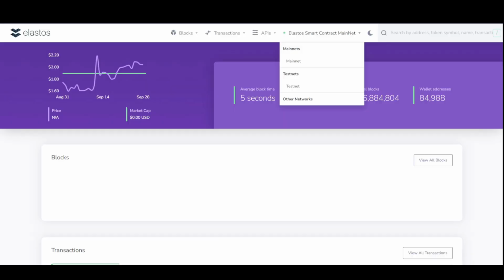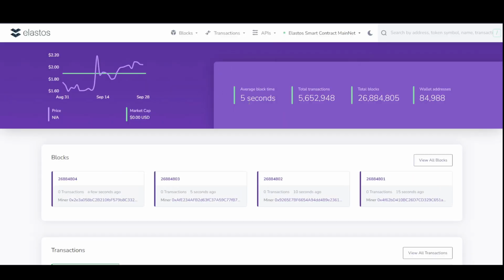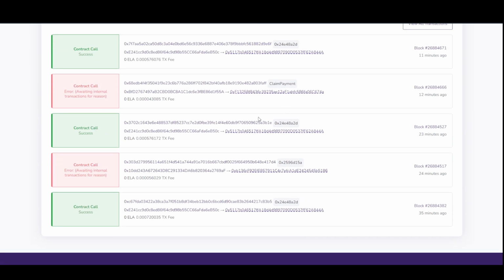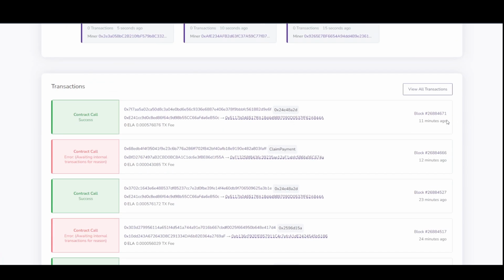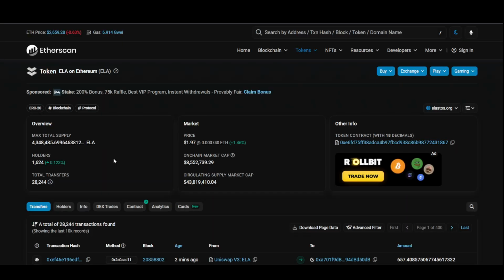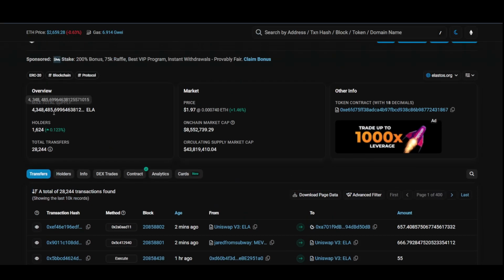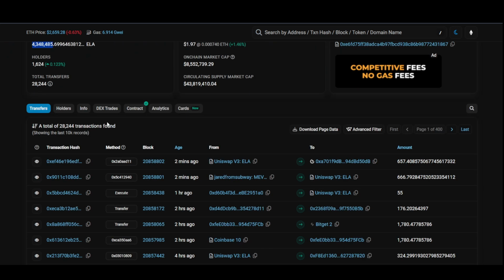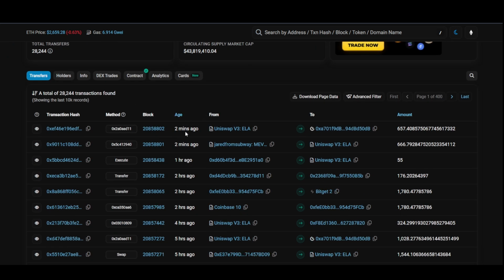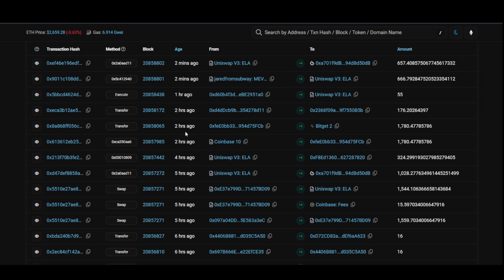If you look at the block explorer, this is what is happening with their transactions, and it is not that active, unfortunately, as you can see here. And if you look at Elastos on Ethereum, it has a supply of around 4.3 million, but it is relatively more active, or you can say it is also not that active.